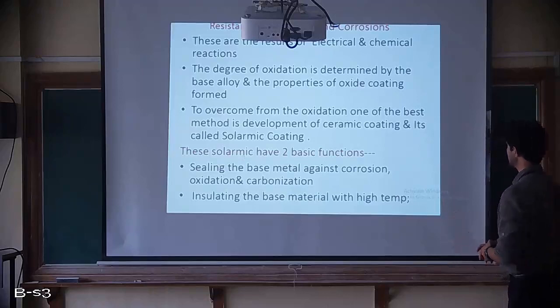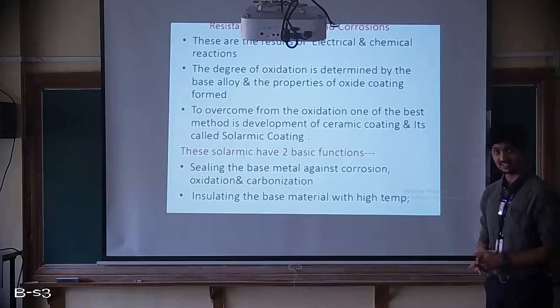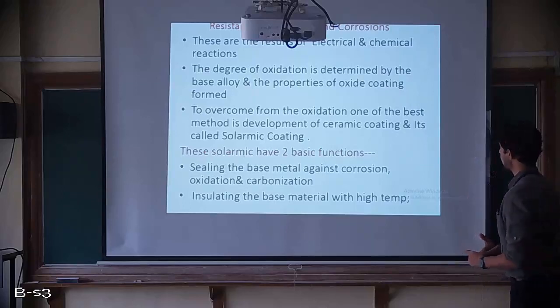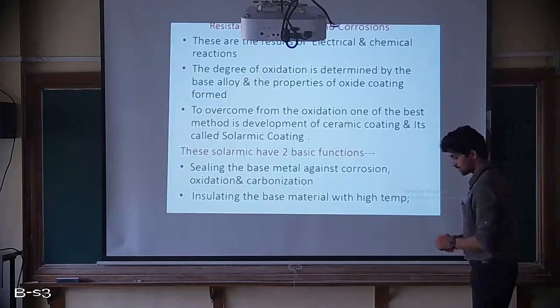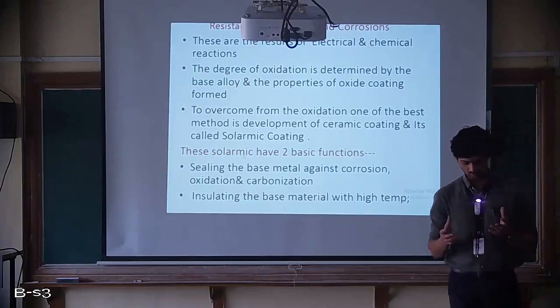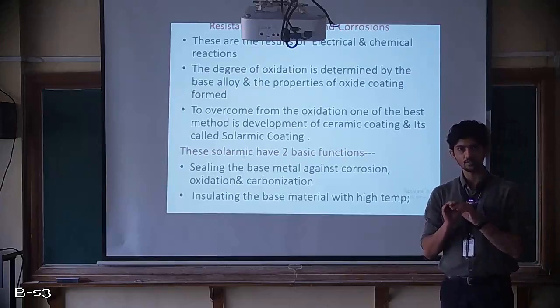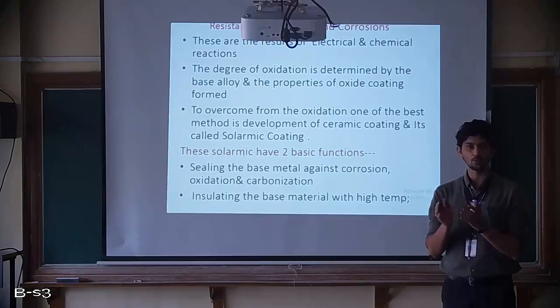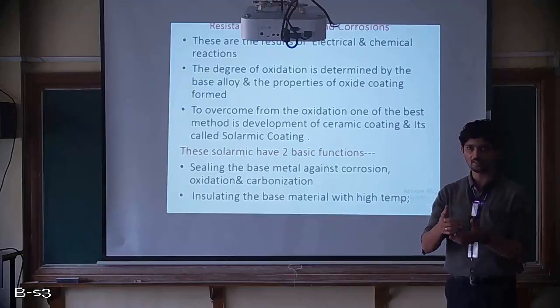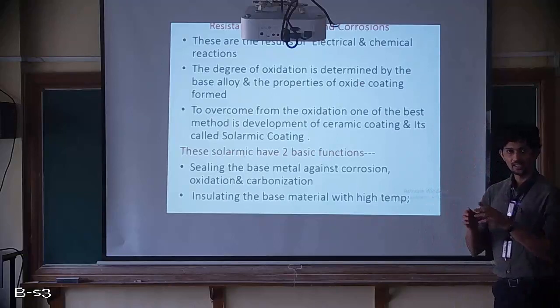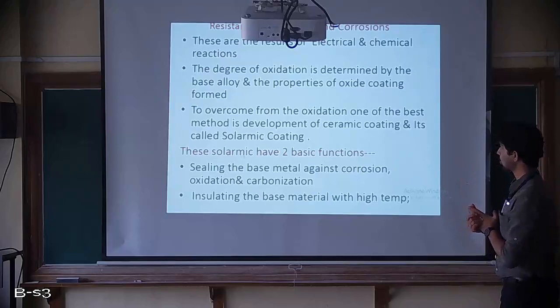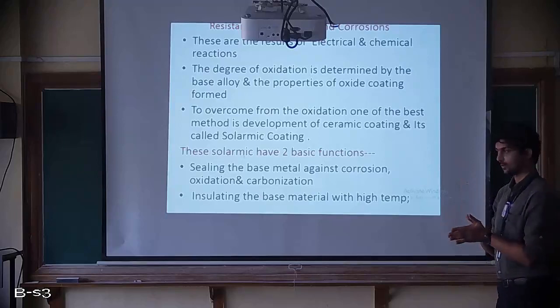The degree of oxidation is determined by the base alloy. The base alloy that is used decides the degree of reaction and the property of the oxide coating formed. So what exactly happens when the oxygen or the air comes in contact with that particular material, the chemical reaction will begin and start forming oxides of that material. So oxides will be surrounding that material, and that is going to reduce the life of that material. So this is what it means, the properties of the oxide coating will form when it comes in contact with oxygen.